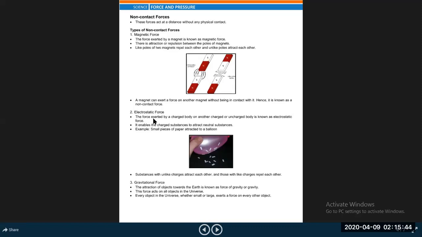Next one is electrical force. The force exerted by a charged body on another charged body or uncharged body is known as electrostatic or electrical force. It enables charged substances to attract neutral substances.